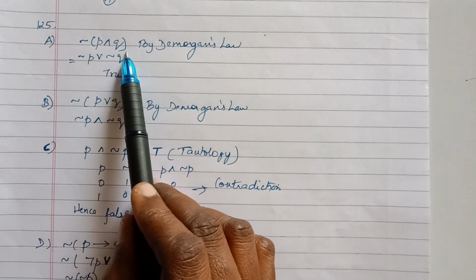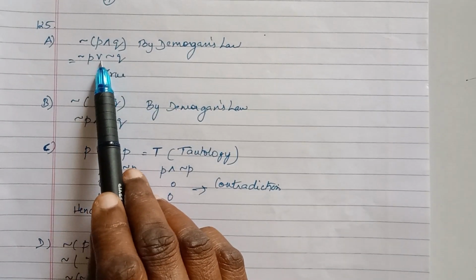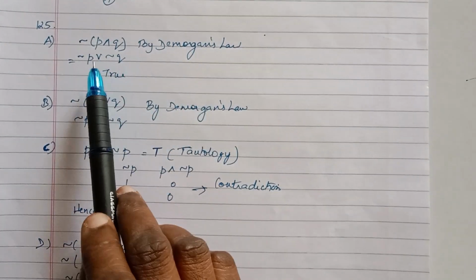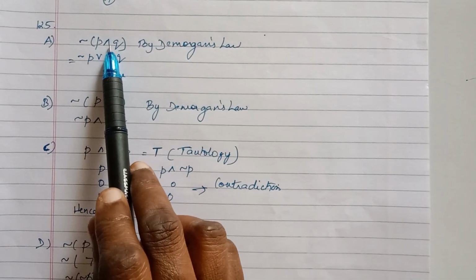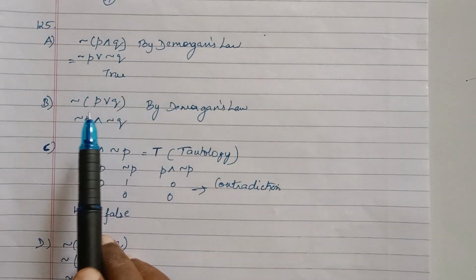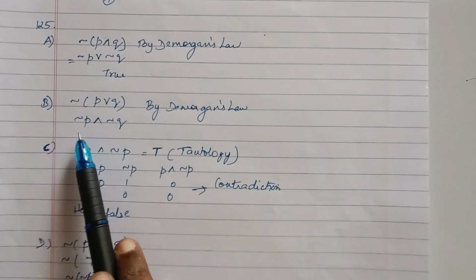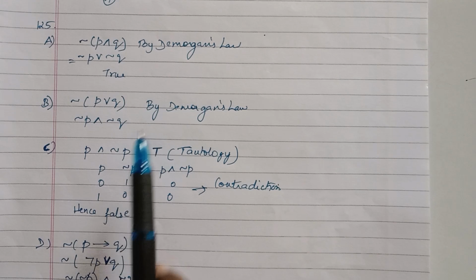So by De Morgan's law, we take the left side. So here, not P or not Q. By De Morgan's law, not of P and Q becomes not P or not Q. So the first is correct. Then B, not of P or Q. So again by De Morgan's law, it is not P and not Q.